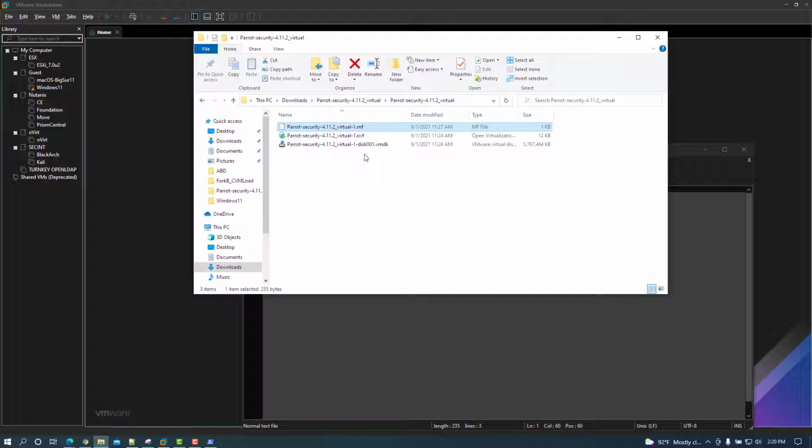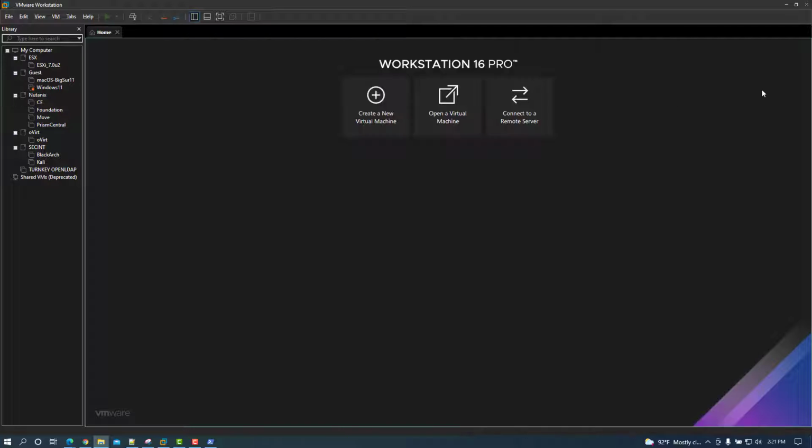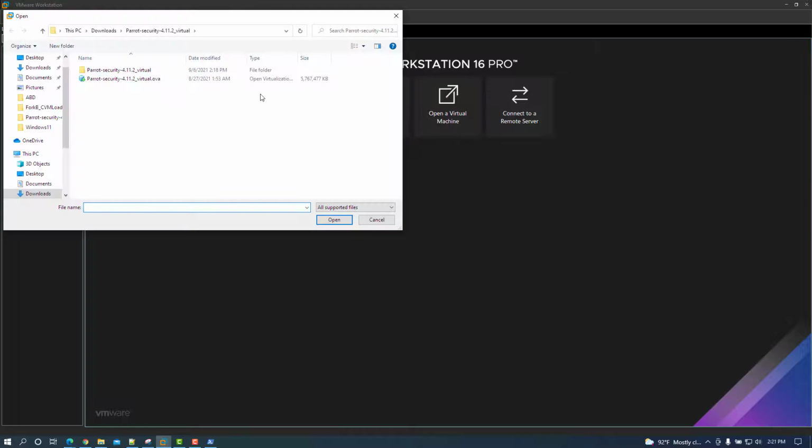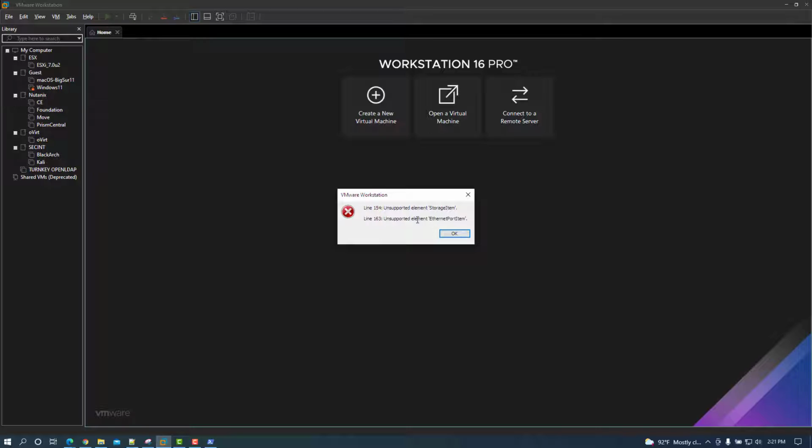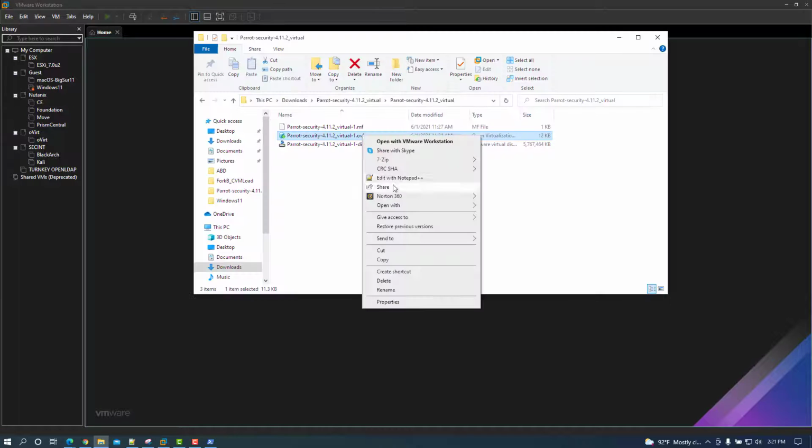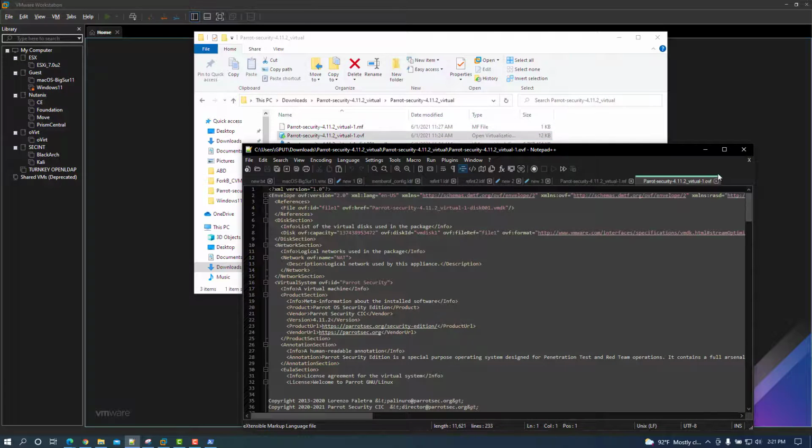Let's go back here, open up this OVF file. Actually, let me take a step back. If we were to open this particular file, let's see if we get that error message within VMware Workstation 16. Go ahead and open a virtual appliance and select OVF. We do still get the same error message. So let's take a look at the OVF file. Let's edit this with Notepad++.